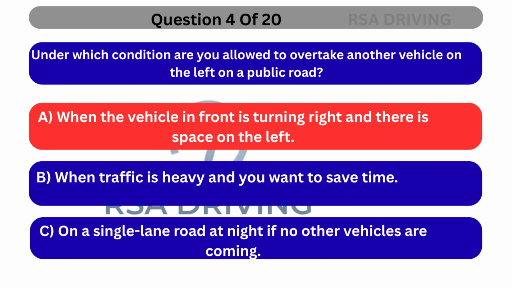The correct answer is A. When the vehicle in front is turning right and there is space on the left. Overtaking on the left is only permitted when the vehicle ahead is turning right and there is sufficient space to pass safely on the left. It is not allowed for convenience or time saving.